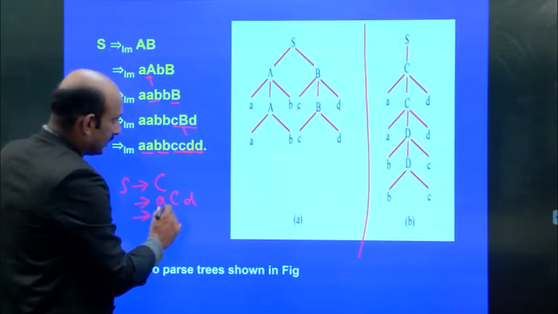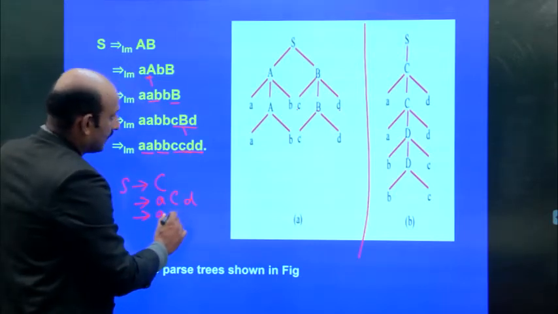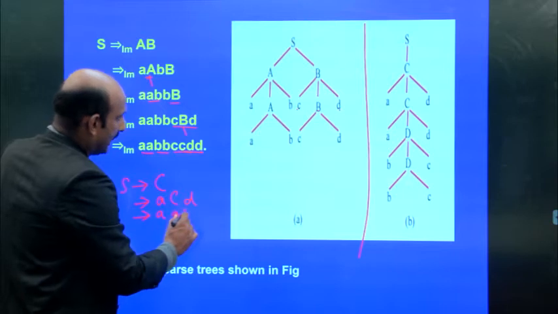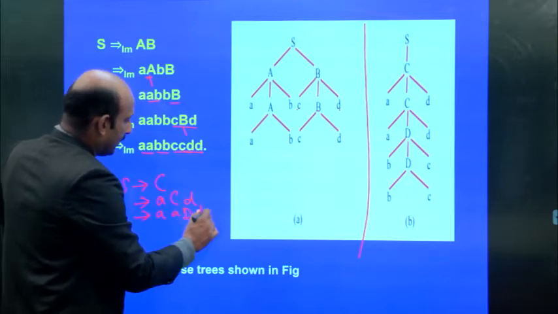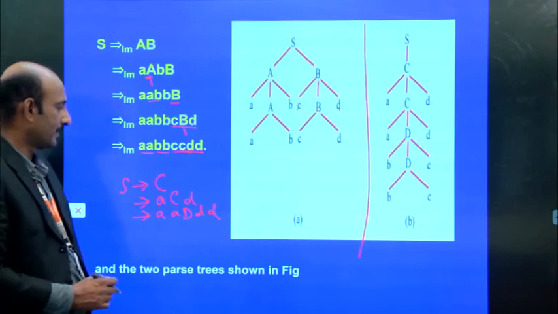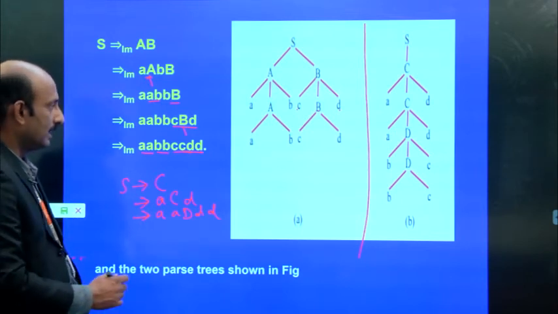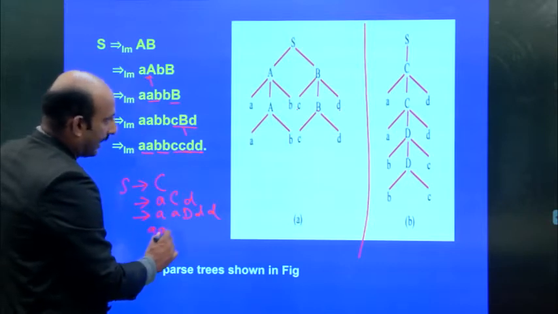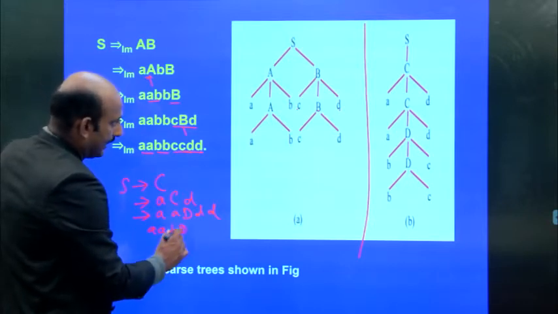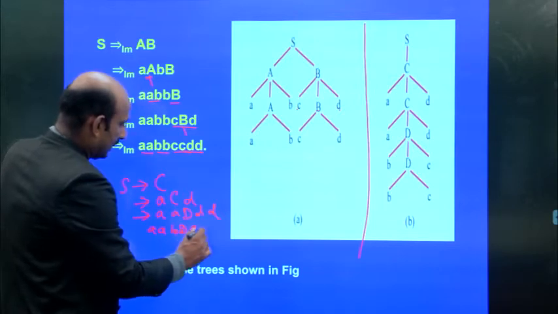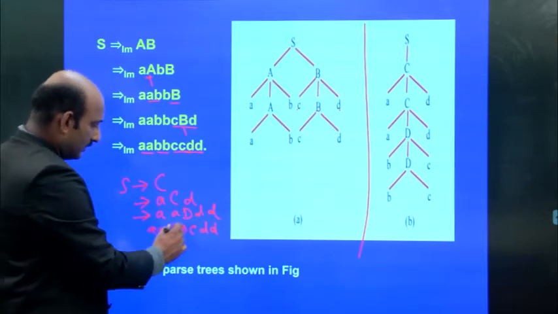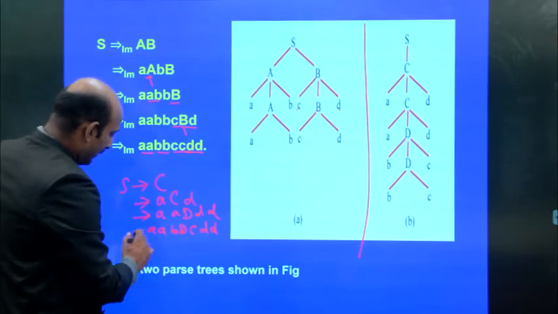A, C is replaced by again A, D, D, then the remaining thing D. Likewise, the D again can be replaced by A, B, D, C and D, D. So D can be replaced by BC.